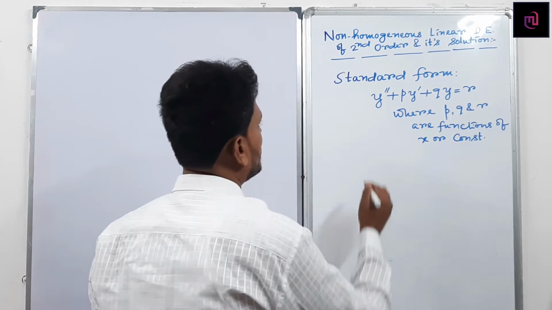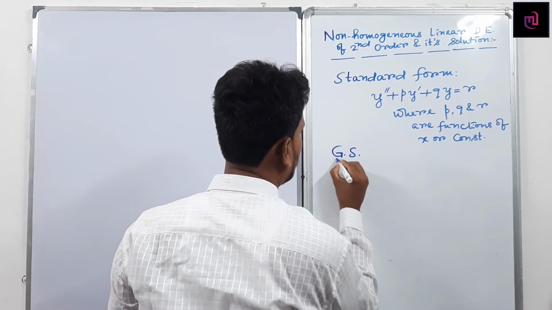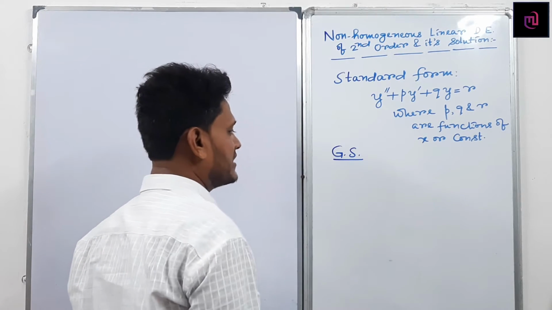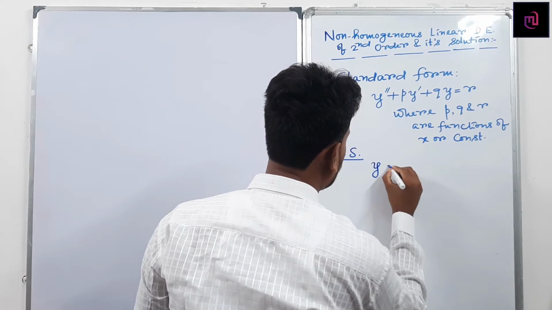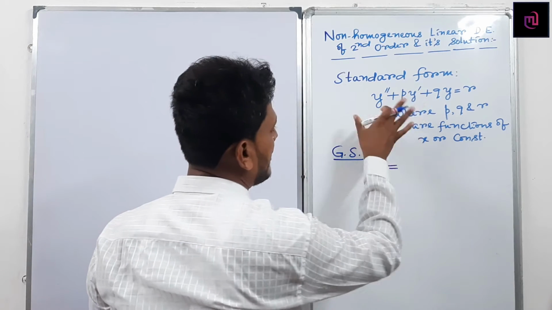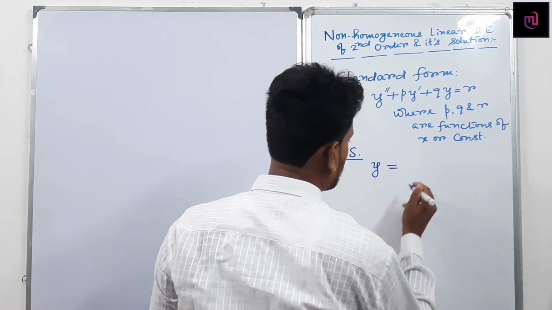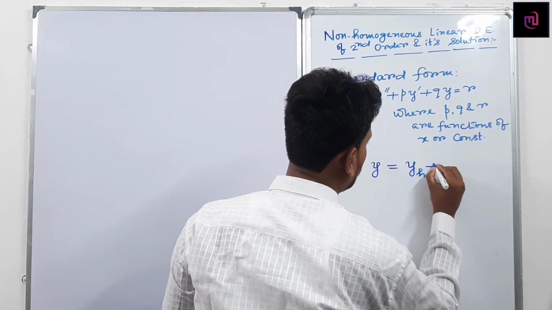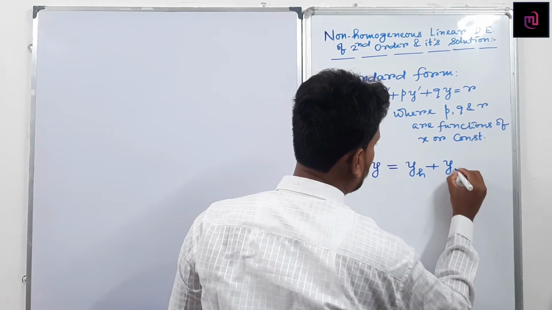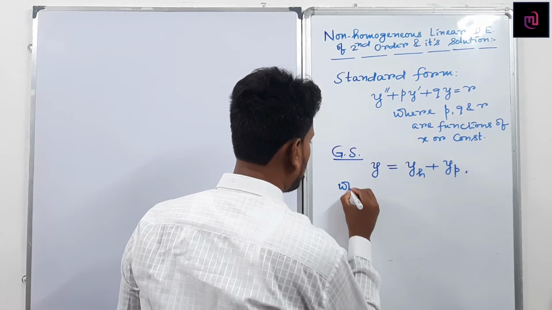So what is the general solution in this case? What is the required general solution of the non-homogeneous differential equation? Can I write the general solution y equals to, so who is the dependent variable in this case? y is the dependent variable. So the solution becomes y equals y suffix of h plus y suffix of p.